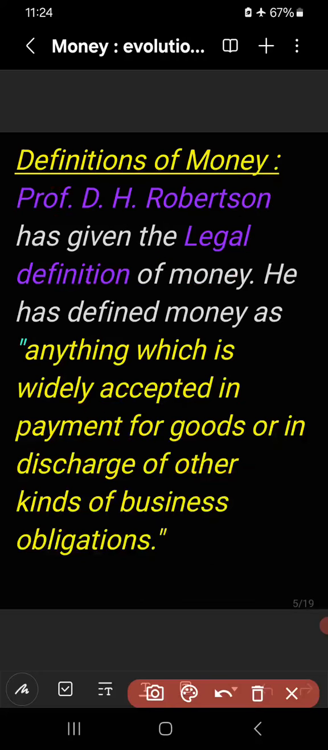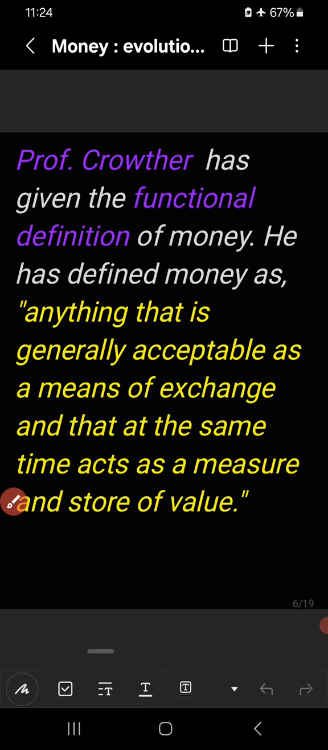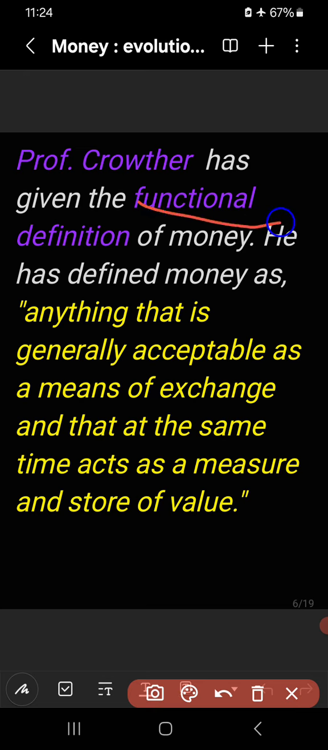Next, we will go to the functional definition given by Crowther. Professor Crowther has given the functional definition of money, and his definition is: anything that is generally acceptable as a means of exchange and that at the same time acts as a measure and store of value.